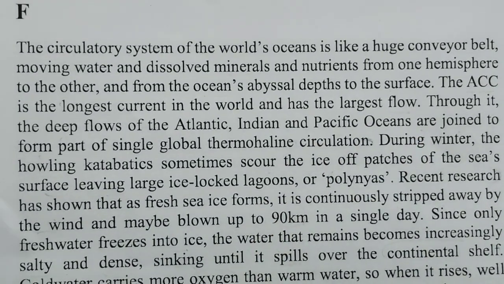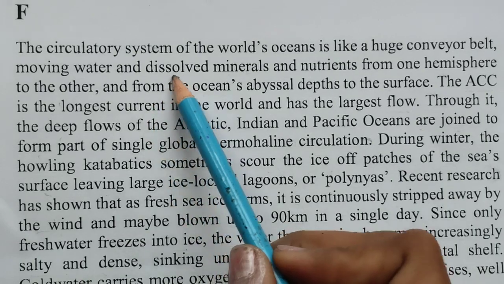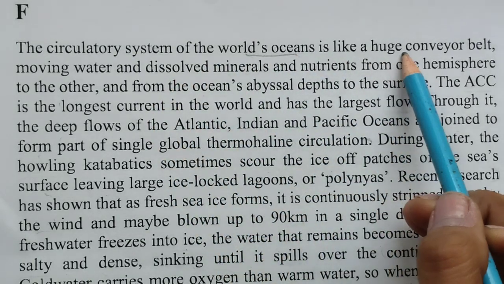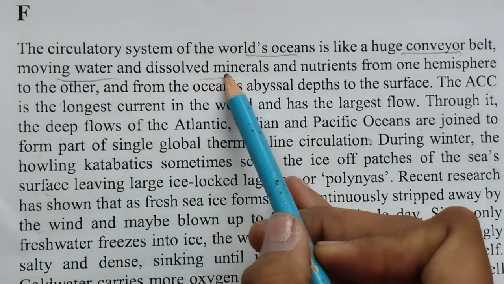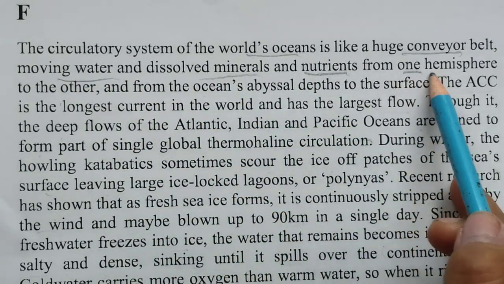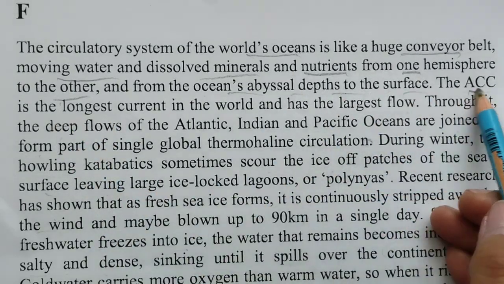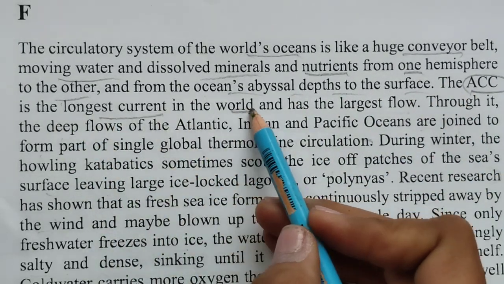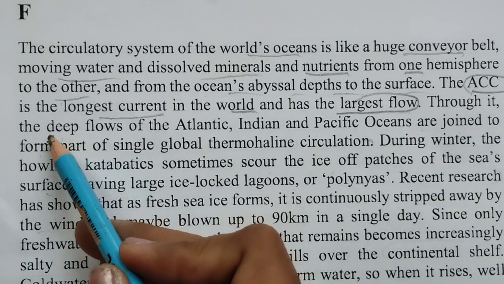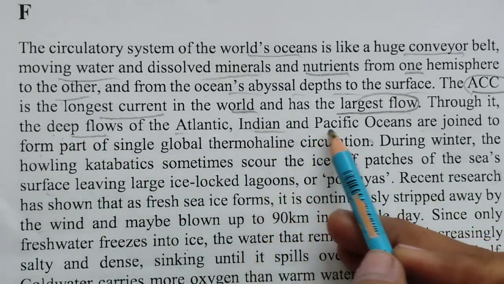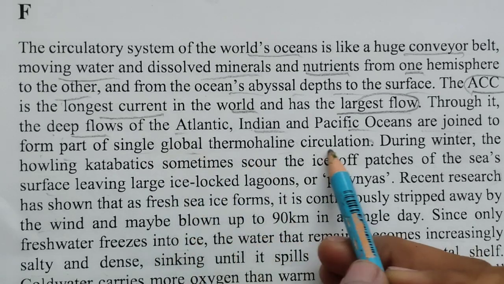The circulatory system of the world ocean is like a huge conveyor belt moving water, dissolved minerals and nutrients from one hemisphere to the other and from ocean's depth to the surface. ACC is the longest current in the world and has the largest flow. Though its deep flows of the Indian Pacific are joined to form a single global.